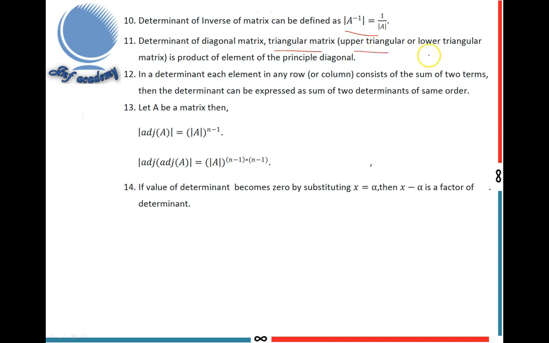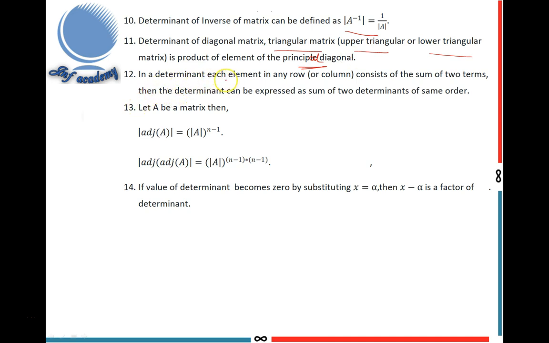Next, the determinant of a diagonal matrix or triangular matrix, upper triangular or lower triangular, is the product of the elements of the principal diagonal. The determinant of the upper triangular matrix is the product of principal diagonal elements. Similarly for the lower triangular matrix and the diagonal matrix.